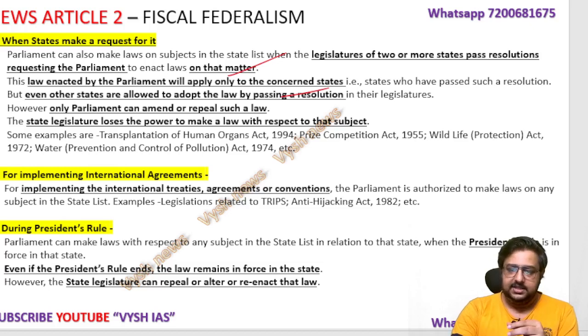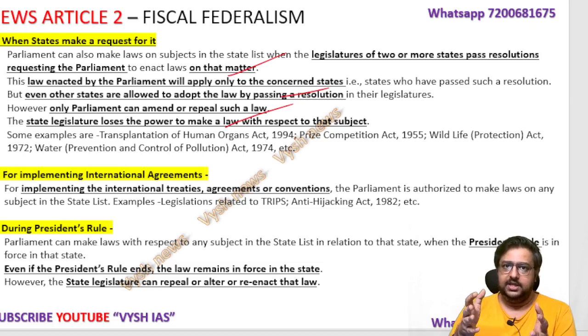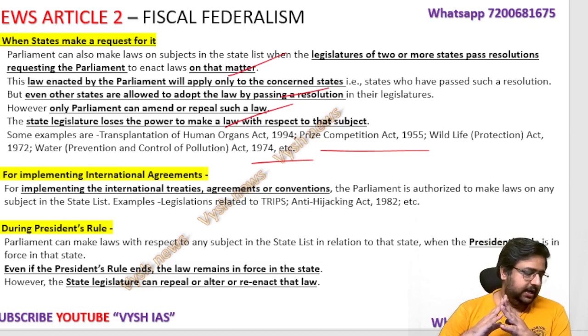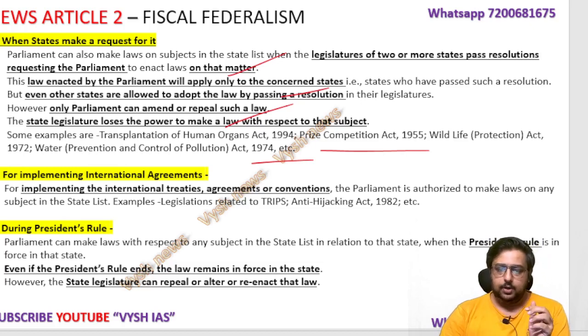The state legislature loses the power to make law. In the previous case, during a national emergency, the state can also make law. But here the state itself went and told Parliament, please make law for us. At that time they lose the power. They cannot make laws now, because you gave that power to Parliament. Some examples are given here, such as the Organ Act and the Competition Act. Then the international agreement, I told you, treaty or convention: the center has the power to make law, like on hijack-related and terrorism-related matters. For some subjects, even if they are under the state list, the center can make law because of international concern. Now, during President's Rule, again, they can make law.